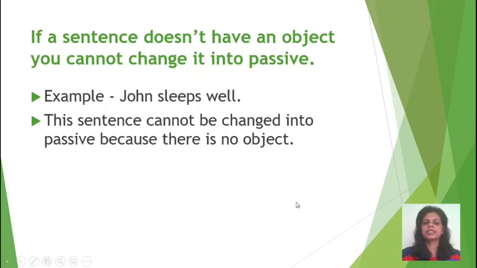Now, if a sentence doesn't have an object, you can't change it into passive. Look at this example. John sleeps well. John is the subject, sleeps is the verb, and there is no object. So this sentence cannot be changed into passive because there is no object.